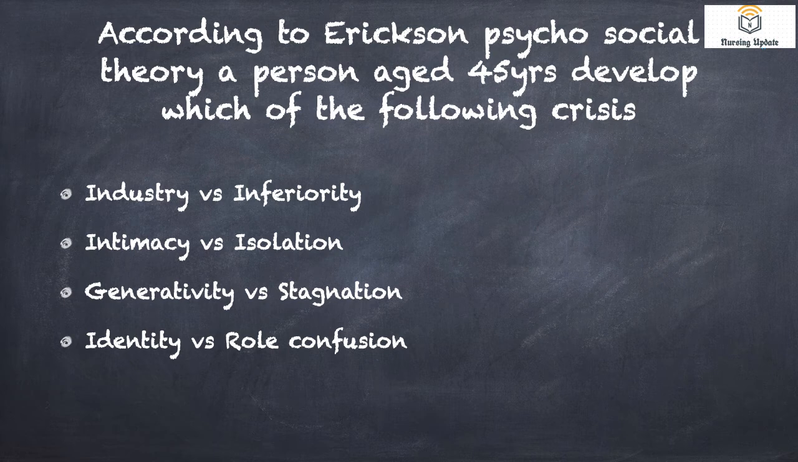According to Erikson's psychosocial theory, a person aged 45 years develops which of the following crises? I hope everybody is well versed in Erikson's psychosocial theory. The options are industry versus inferiority, intimacy versus isolation, generativity versus stagnation, identity versus role confusion.